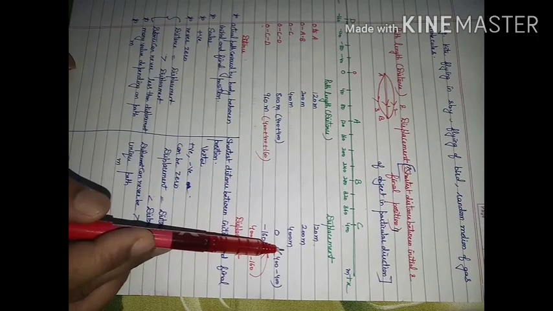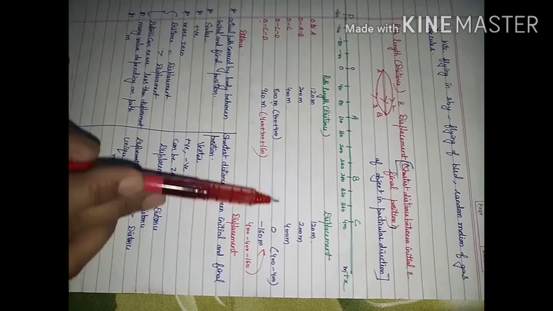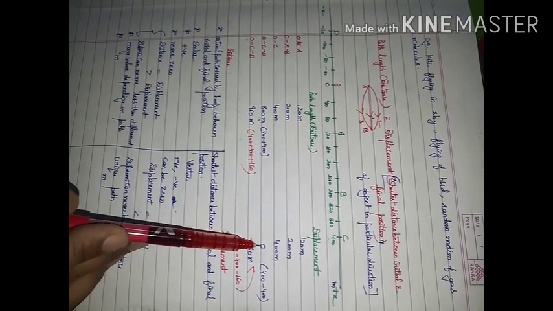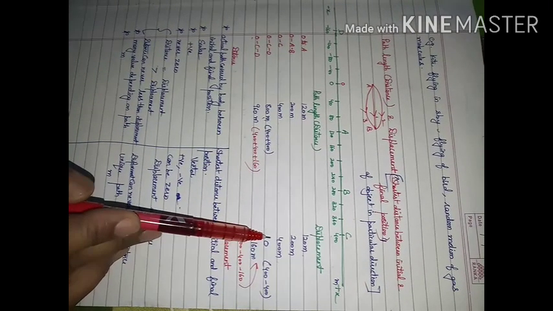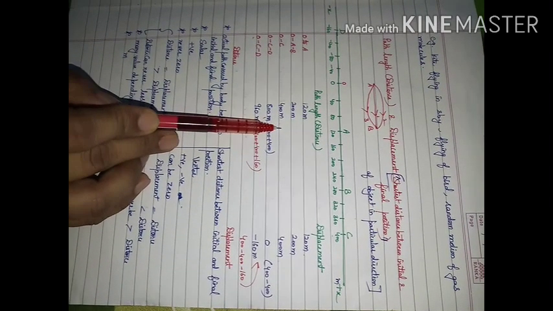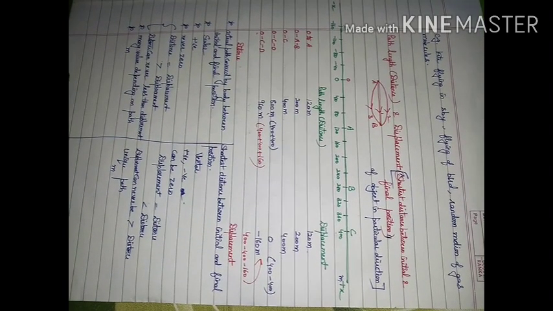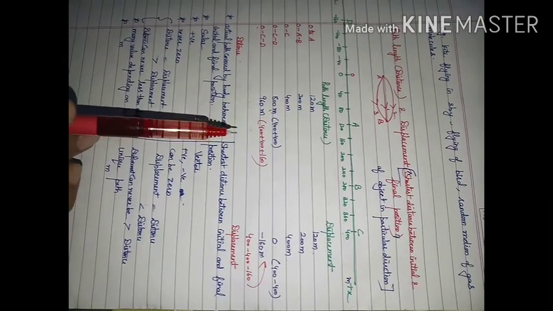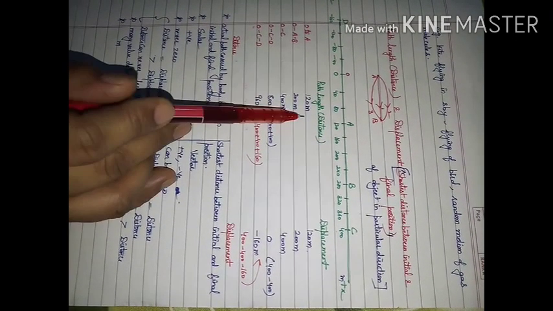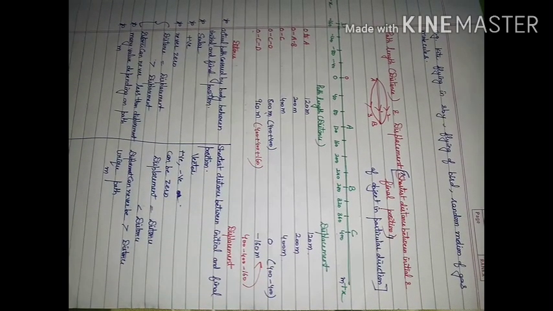In all these cases, either distance is equal to displacement or distance is greater than displacement. In no case is distance less than displacement. Or you can say displacement can be equal to distance, but displacement can never be greater than distance. One more point: distance is independent of direction, so it is a scalar quantity, and displacement depends on direction, so it is a vector quantity.